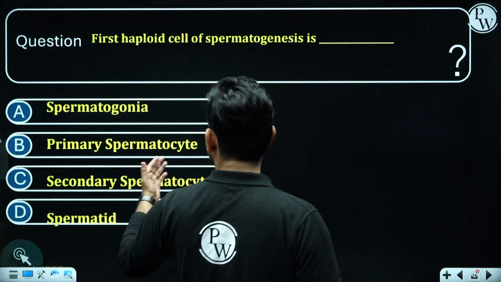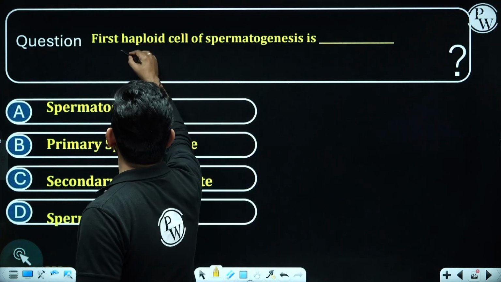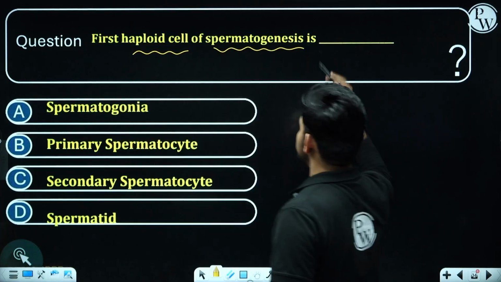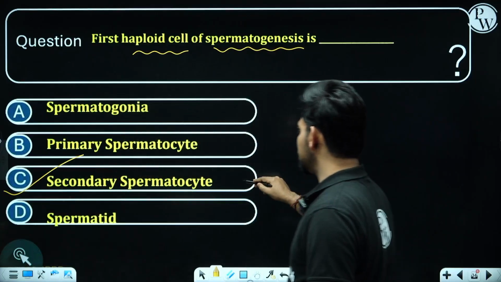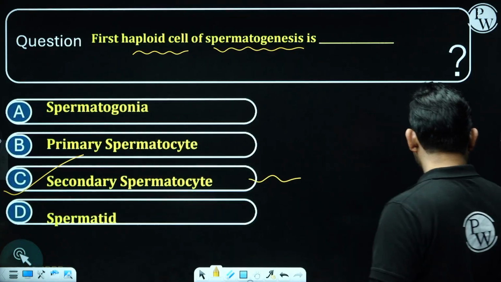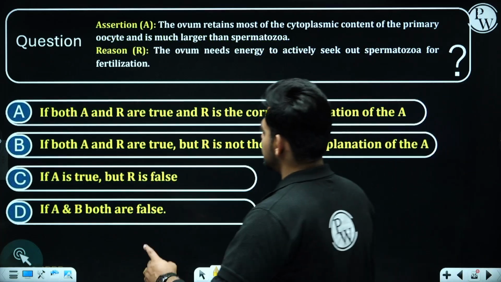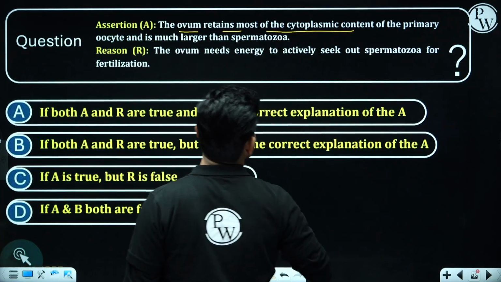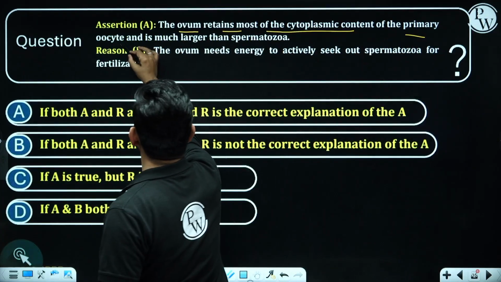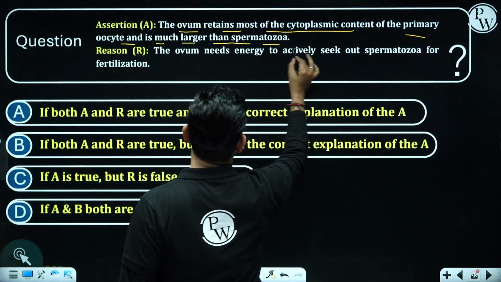Now let's check a few of the questions. The first question is given: your first haploid cell of spermatogenesis is. The first haploid cell is going to be secondary spermatocyte. Next question, one assertion and reason: the ovum retains most of the cytoplasmic content of the primary oocyte and is much larger than spermatozoa.